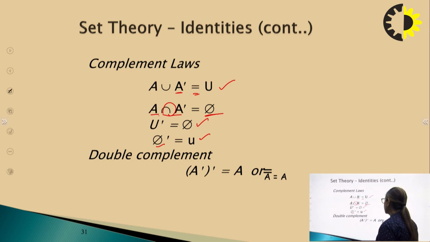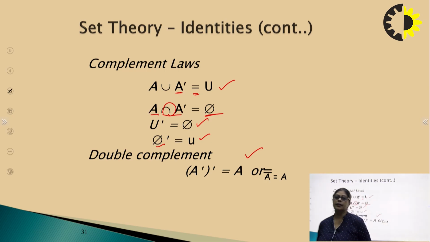Double complement means when you are complementing the complement again. First you subtract the elements from the universal set, you get the complement. Again you subtract those elements from the universal set, then you will get that particular set again, right? A complement's complement is the set itself.